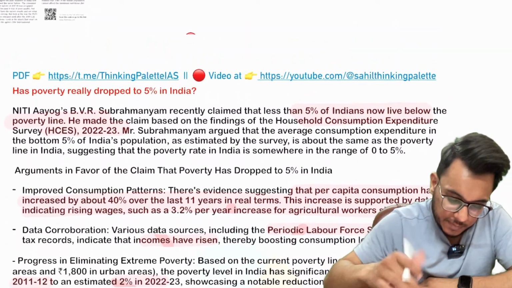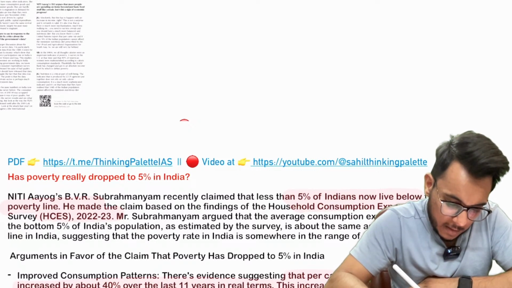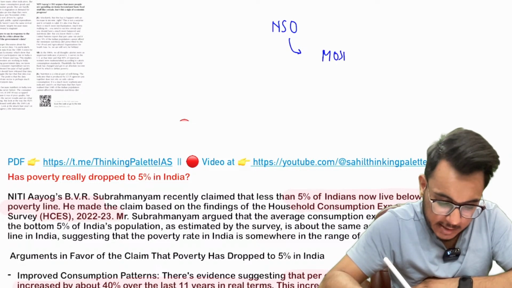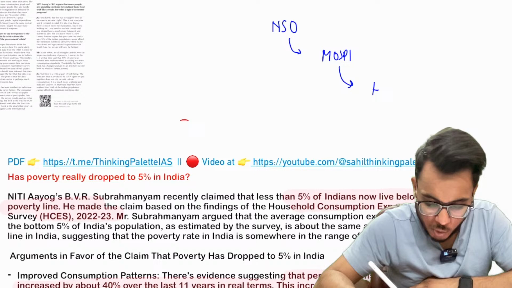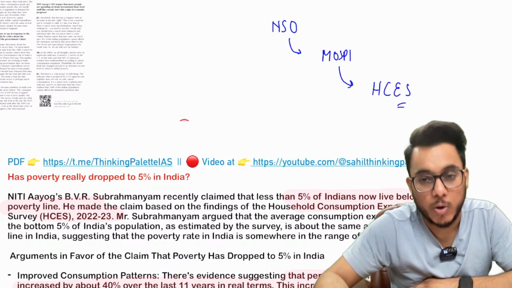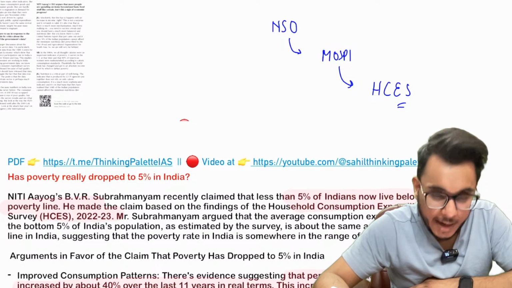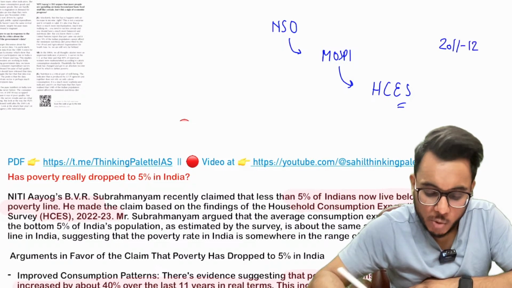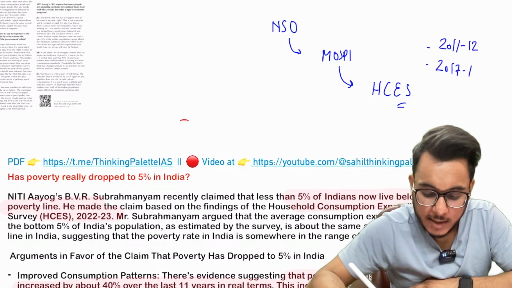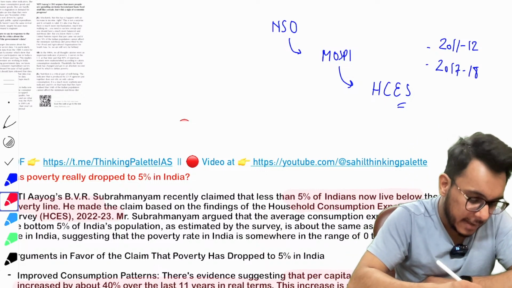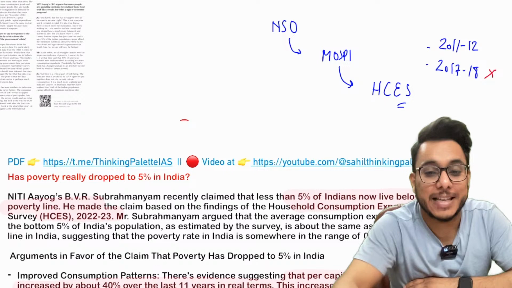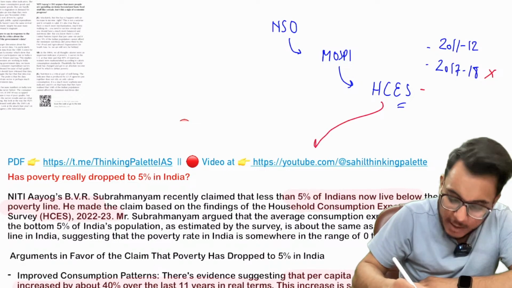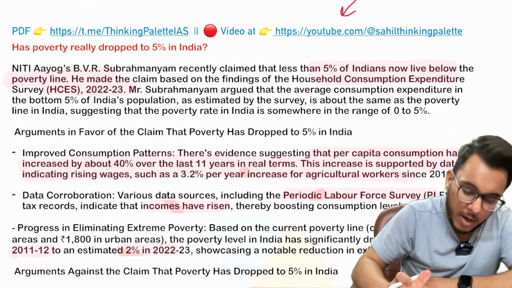Recently, the NSO, National Statistical Office, under the Ministry of Statistics and Programme Implementation, released the Household Consumption Expenditure Survey. Understand this thing: this survey was last done in 2011-12, then it was done in 2017-18. However, the 2017-18 survey report was not released, saying that there were inaccuracies, and now it has been released again.